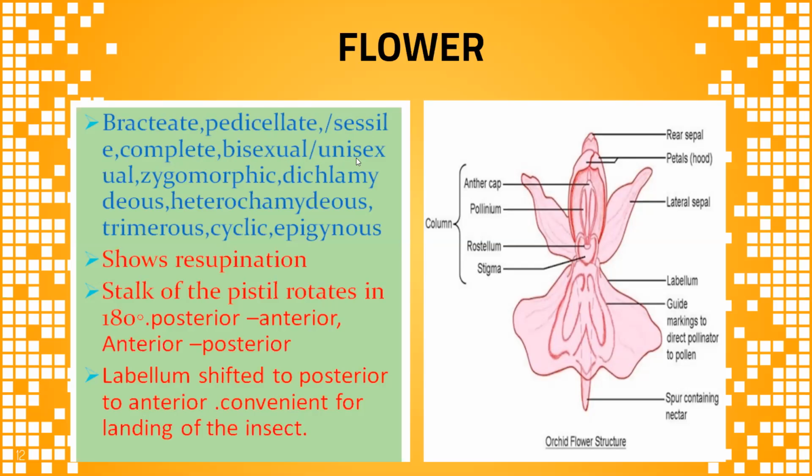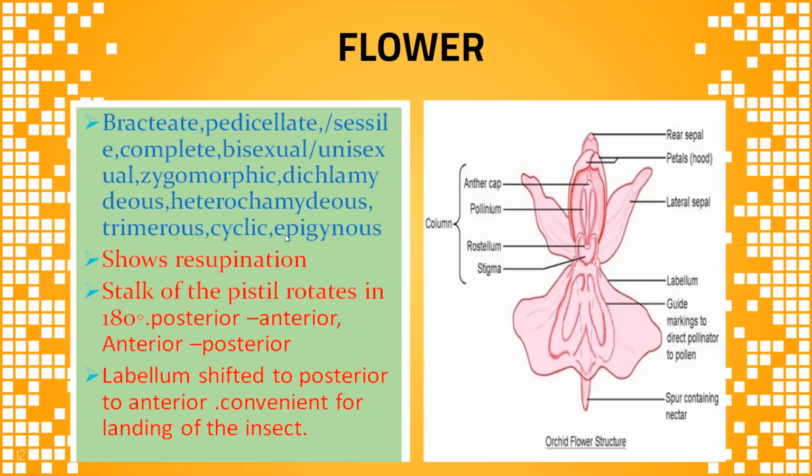Sometimes unisexual, and zygomorphic, dichlamydeous, and heterochlamydeous. Trimerous means the floral parts, calyx and corolla, are in three numbers, or three plus numbers, and cyclic and epigynous.